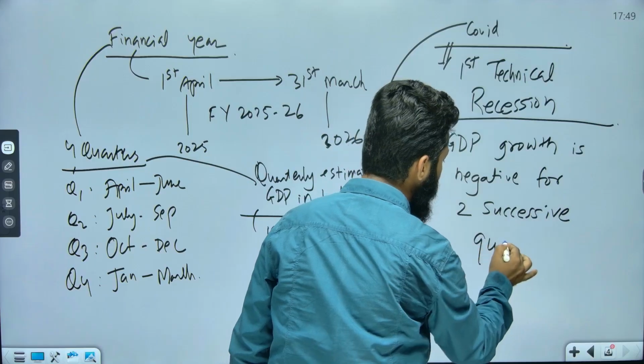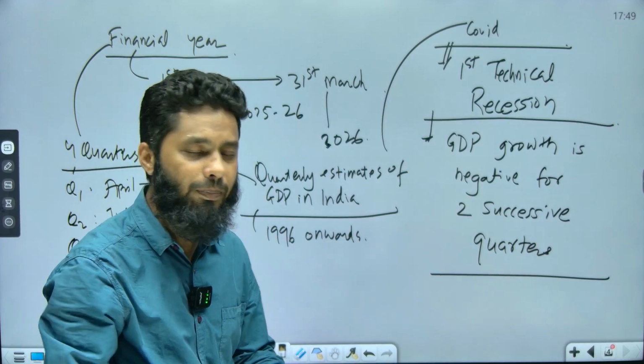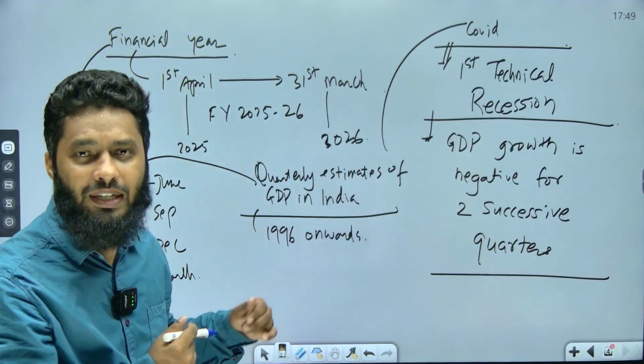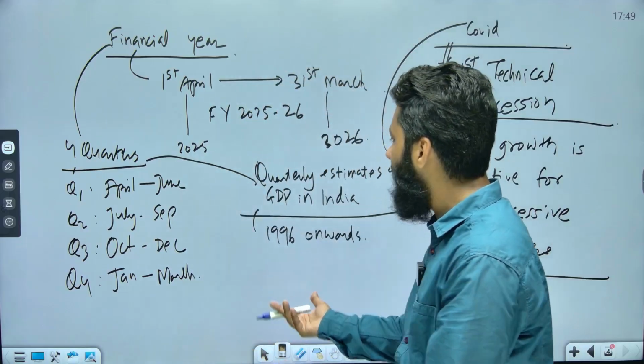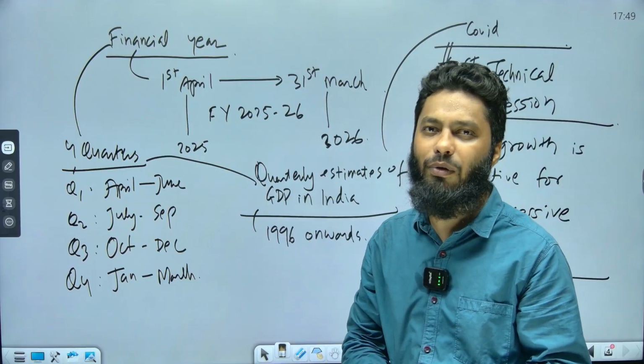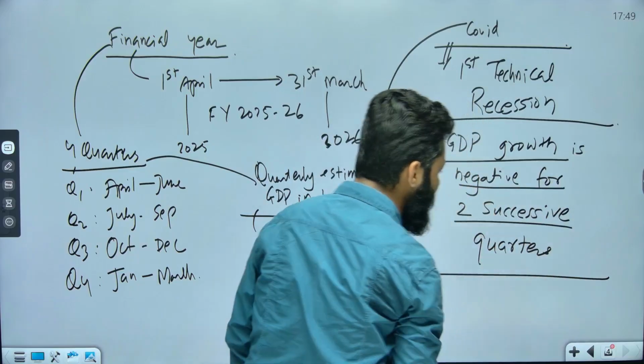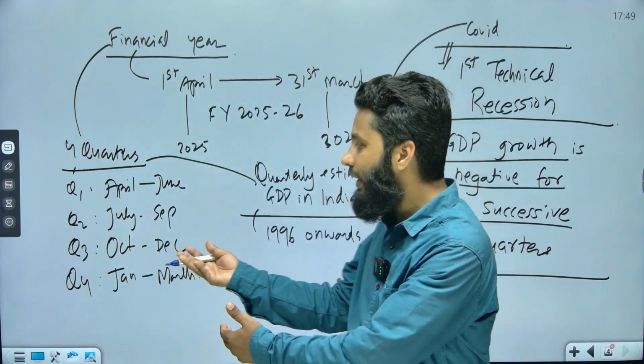That means we should have quarterly estimates of GDP, otherwise we will not be able to say whether for two successive quarters we have negative GDP growth or not.